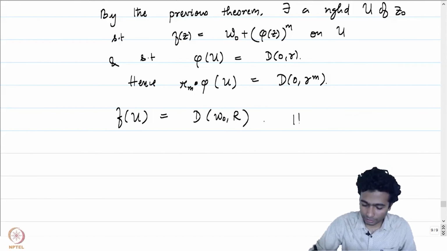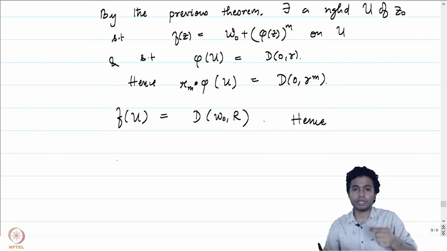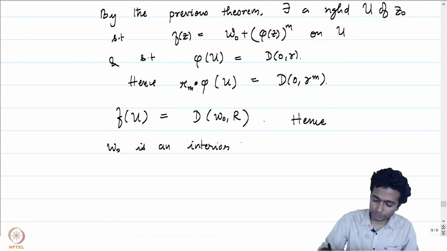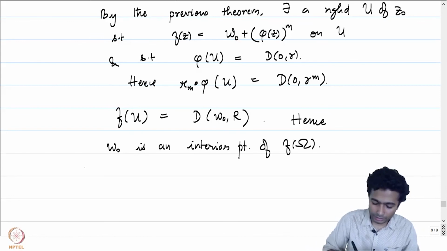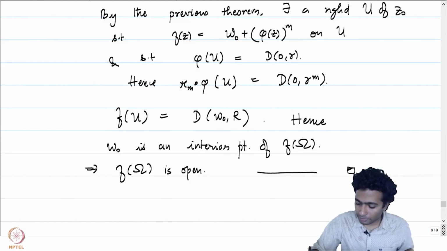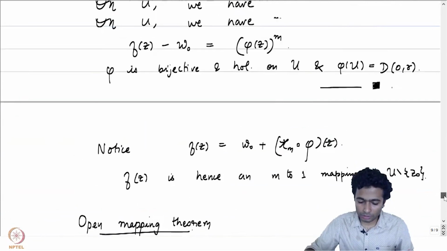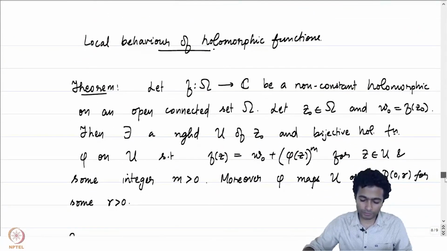So hence every point w0 is an interior point of the image. W0 is an interior point of f of omega, and this tells us that f of omega is open. So the open mapping theorem comes out as a simple corollary to the study of the local behavior of our holomorphic function f in a neighborhood of a point z0.